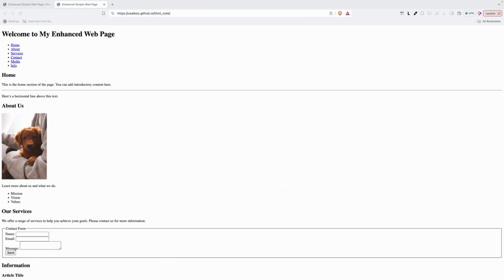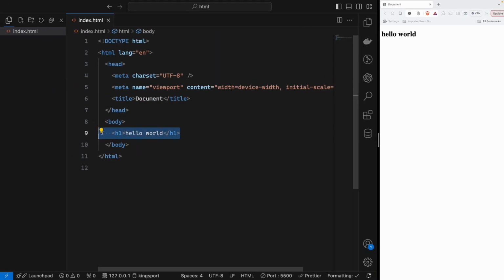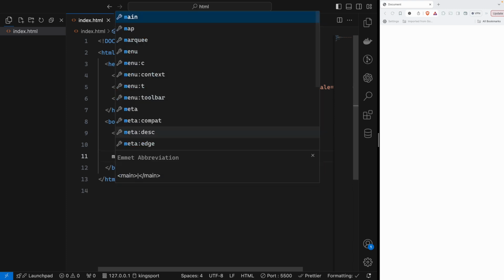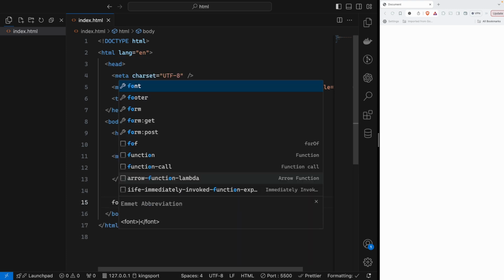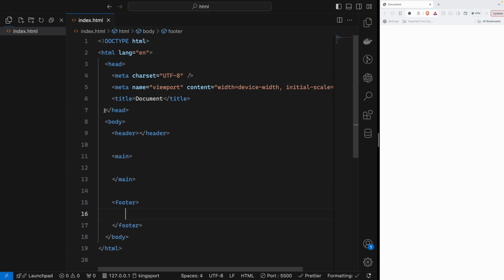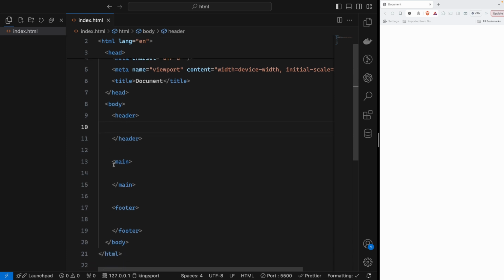The project we have is welcome to my enhanced web page. So to write the header, we can say this is the header. We can define inside our body, like every website, it should have a header, okay, header, and the section, or we can say main, and then after that we can say footer. So this is the layout of every website you should present. I mean, it's not a mess, but you should present.